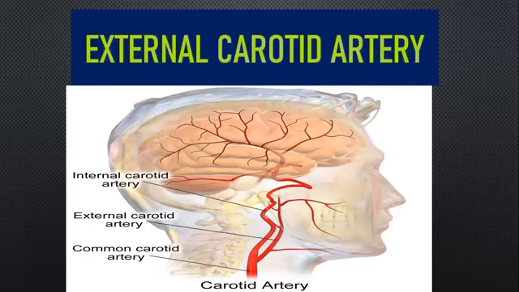Okay. So external carotid artery, how will you start? Origin. So what is the origin? It is going to arise from the common carotid artery. So this is its origin. If you take this common carotid artery, it is going to give rise to 2 at the level of the upper border of the lamina of the thyroid cartilage. It gives rise to your internal carotid artery and then your external carotid artery.